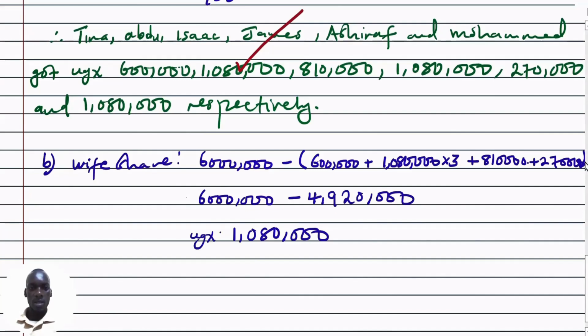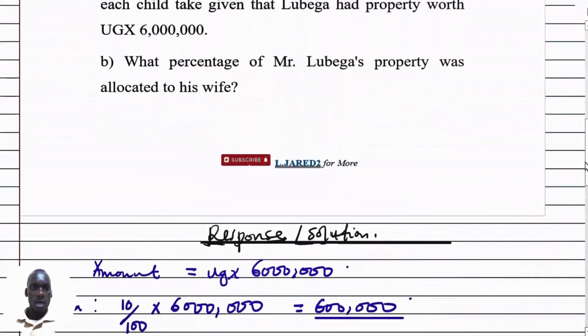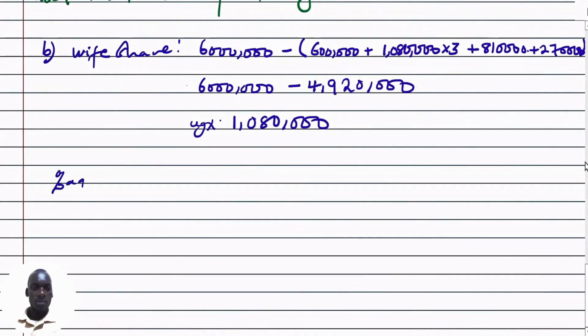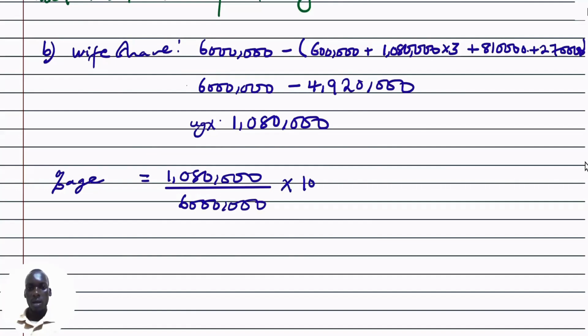But they want us to get the percentage share that the wife got. To get the percentage, we take the amount that the wife got as a share, 1,080,000, divided by the total wealth, which is 6 million, then multiplied by 100, because we are taking it to a percentage.